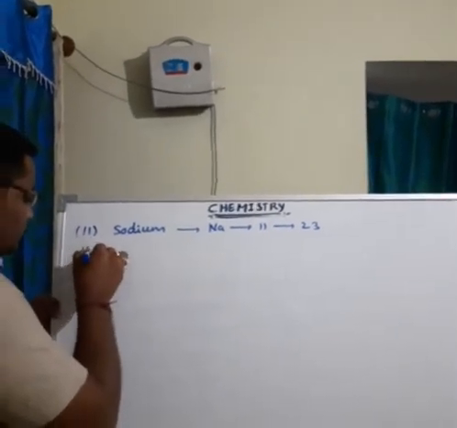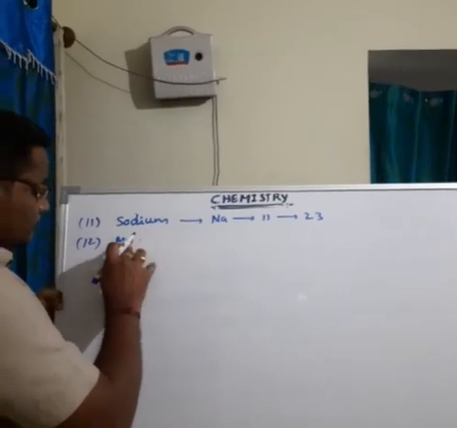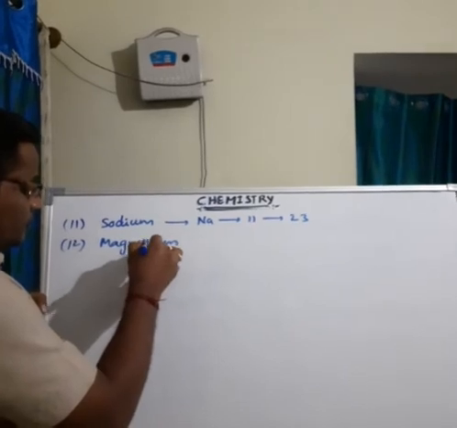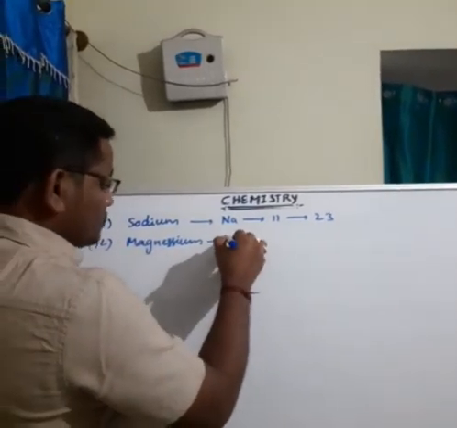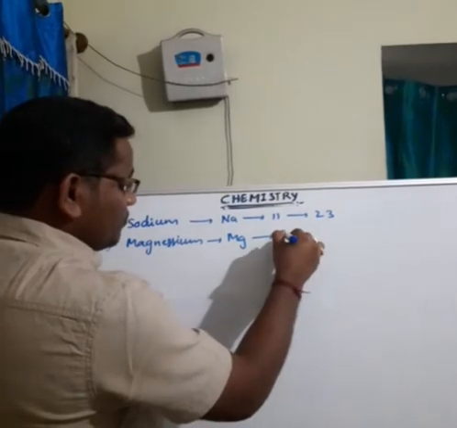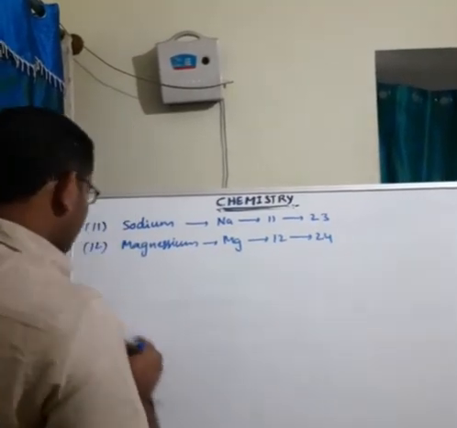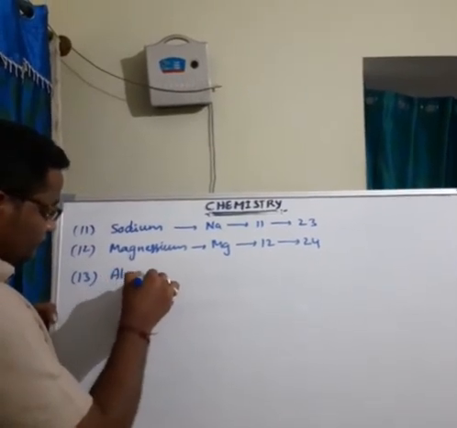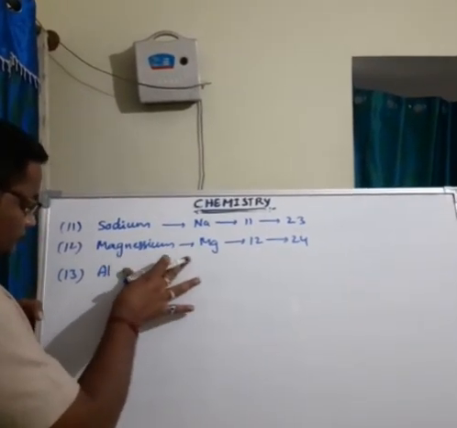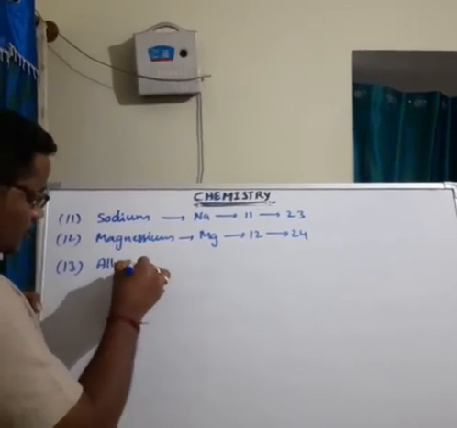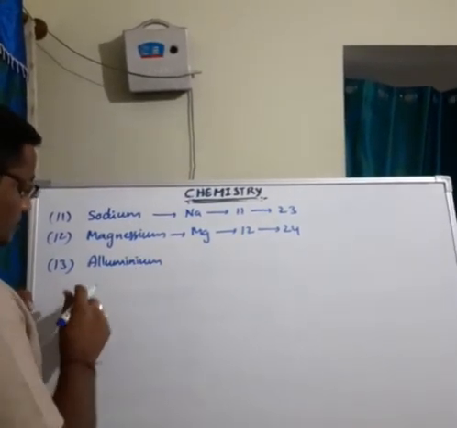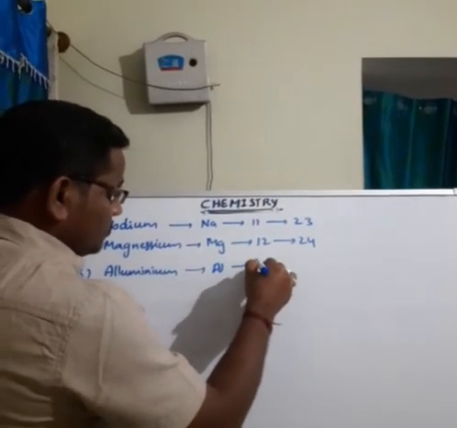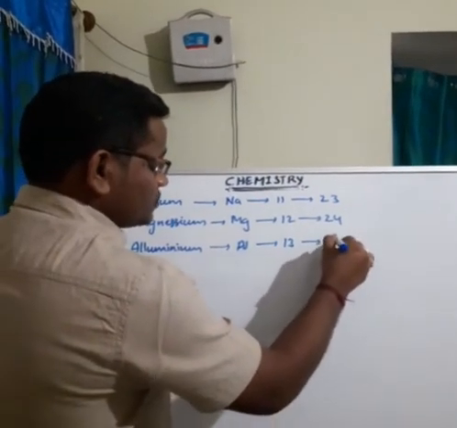Next one is the 12th one, magnesium. Symbol is Mg. Atomic number is 12, mass number is 24. The 13th one is aluminium. Symbol is Al. Atomic number 13, mass number is 27.